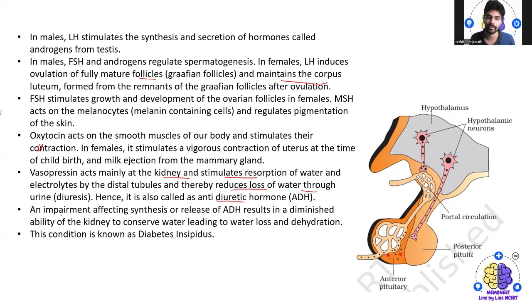Impairment affecting synthesis or release of the ADH results in the diminished ability of the kidney to conserve water, leading to water loss and dehydration. This condition is called diabetes insipidus.